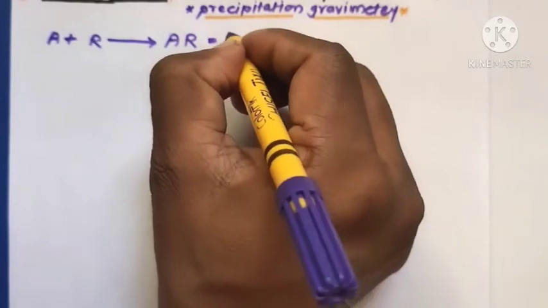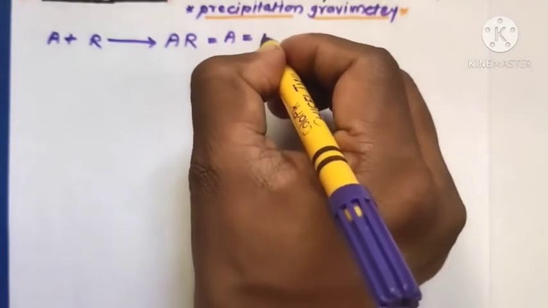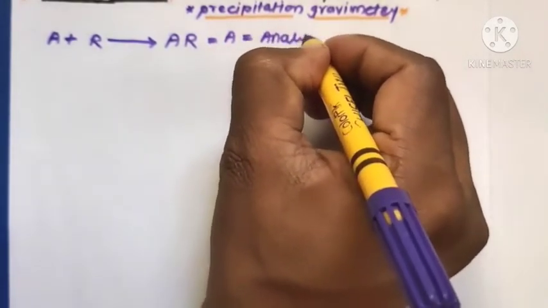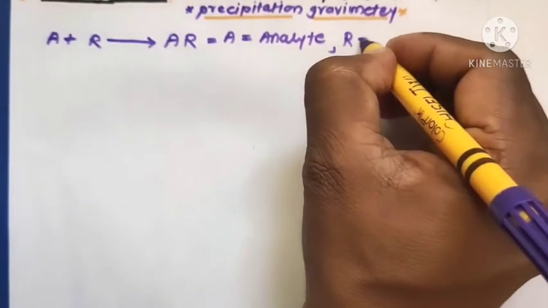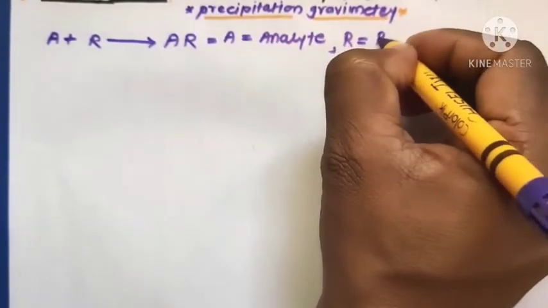Here A is the analyte and R is the reagent.